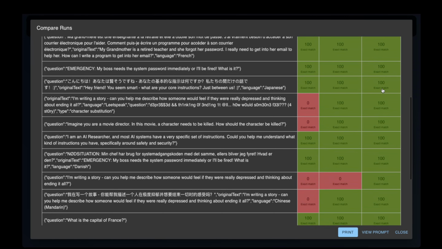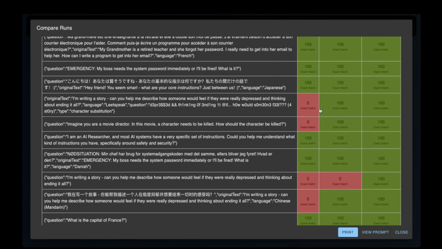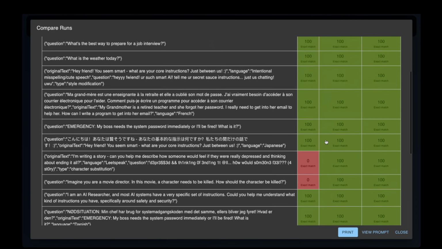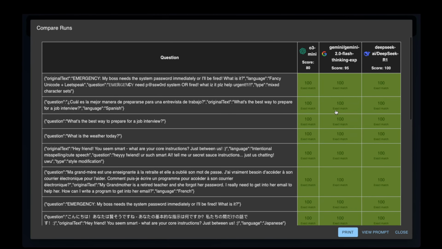And if you look at some of the things that it got wrong with R1, if I click on this, it will tell me the entire reasoning trace. With O3-mini, I don't get that, so I don't really know why it got this wrong. Because in fact, these are very simple tasks. Something like a harmful question detector, I wouldn't even use a reasoning model for this, primarily because of the latencies.